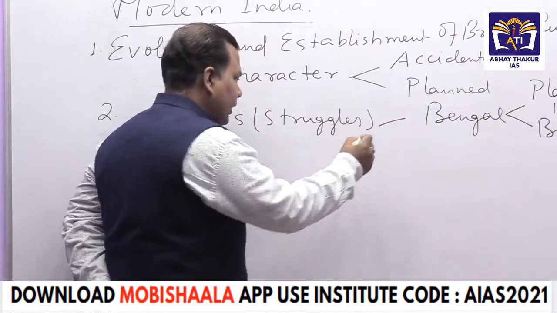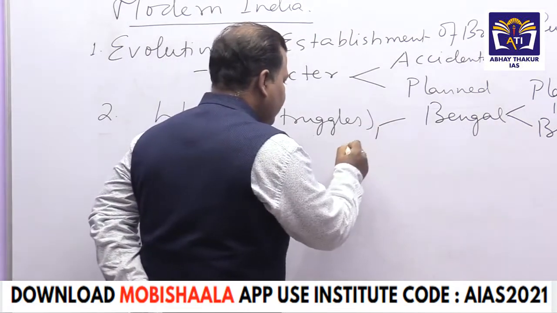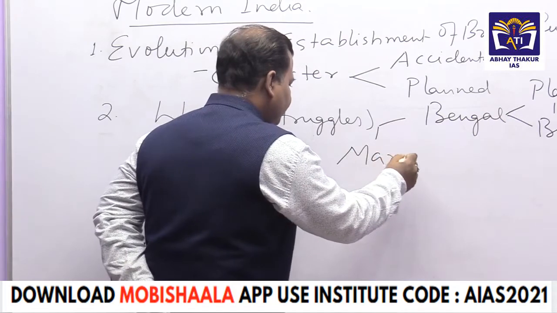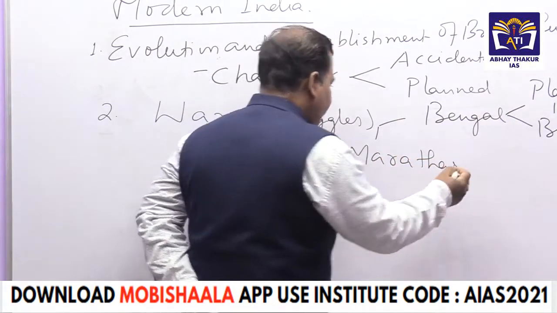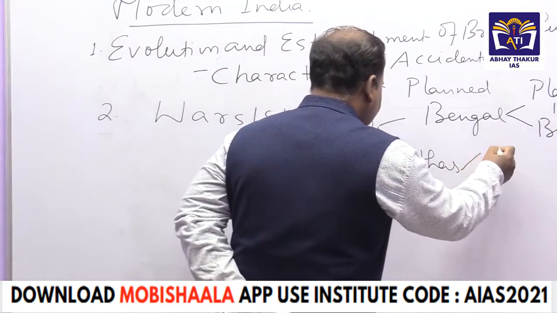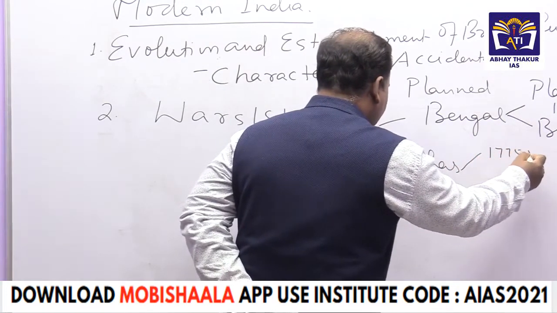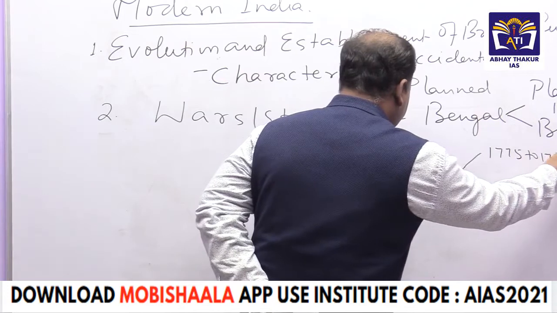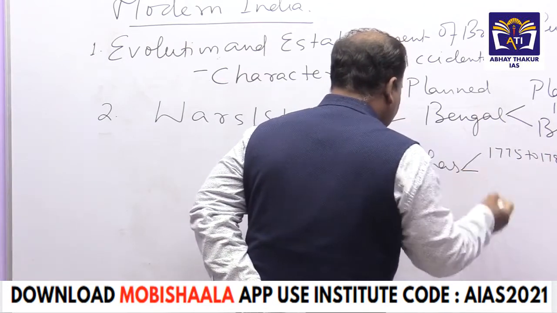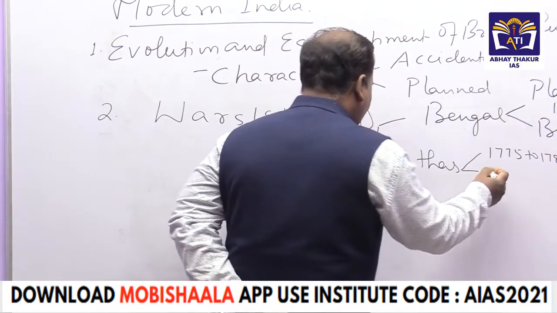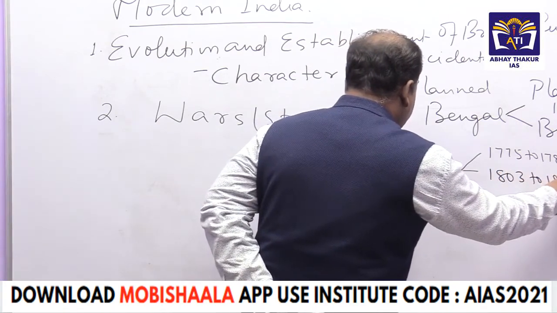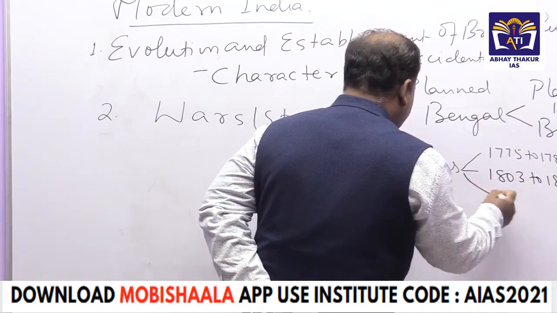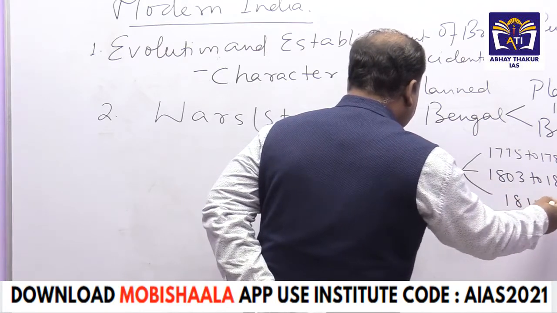Then we have to see the wars with the Marathas. Three wars they fought. The first war was fought from 1775 to 1782. The second war was fought from 1803 to 1805. The third war lasted for one year.